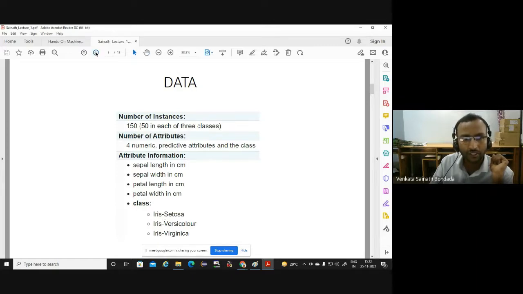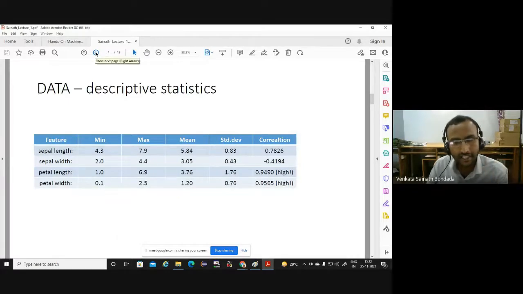Now, as I said, before we go for further programming, some descriptive statistics. What is the minimum value of each feature? What is the maximum value? If possible, you can make a box plot also to find the outliers. Some pre-processing has to be done in general. If there are outliers, you remove them. If there are missing values, you use some algorithms to replace them. All those things need to be done. But here, no missing values are there. And all this information is very simple. 150 is a very small number.